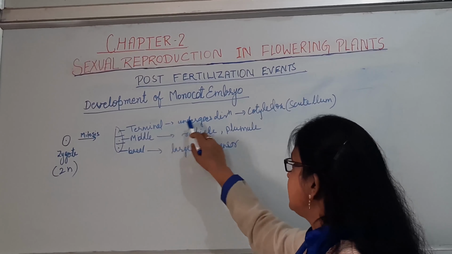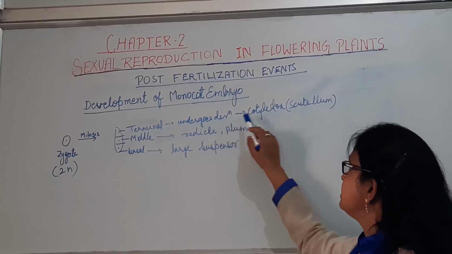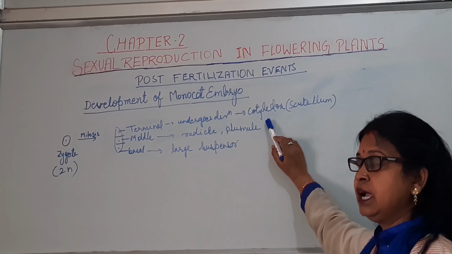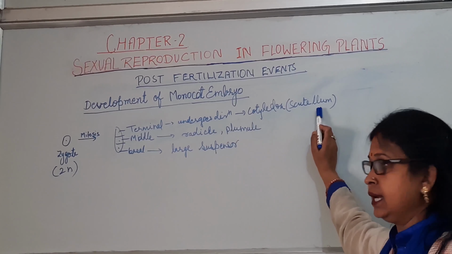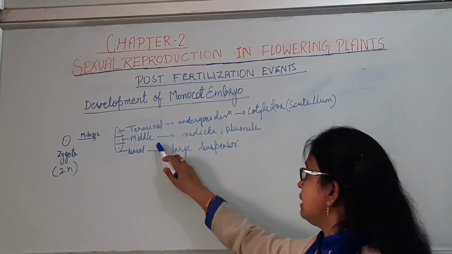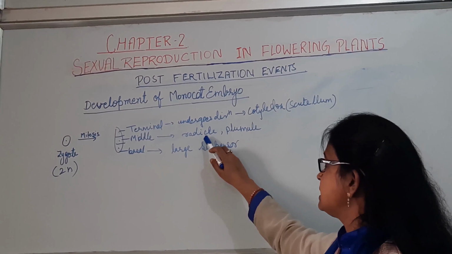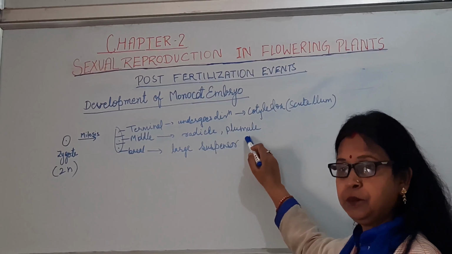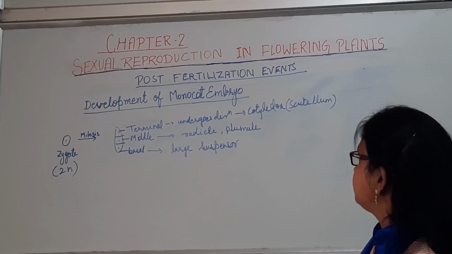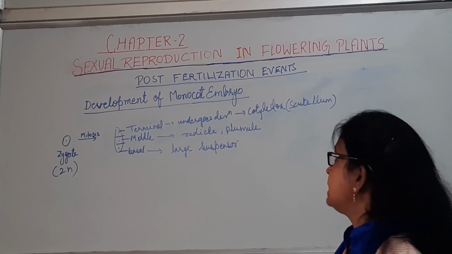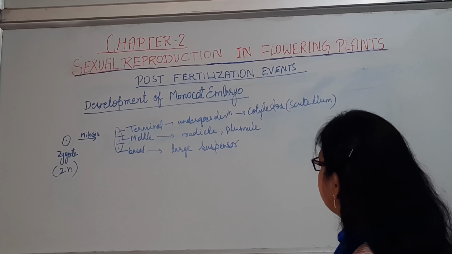The terminal cell will undergo repeated mitotic division to give rise to the cotyledon, which is single in number in monocot, and that is also known as scutellum. And the middle cell will undergo repeated division to form the embryonal axis, that is radicle, plumule, etc. Now there is only one cotyledon present in the monocot embryo, the scutellum.